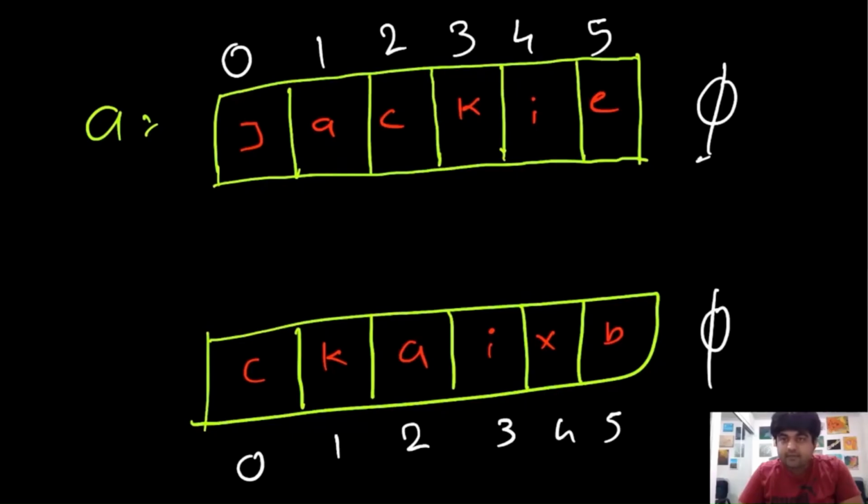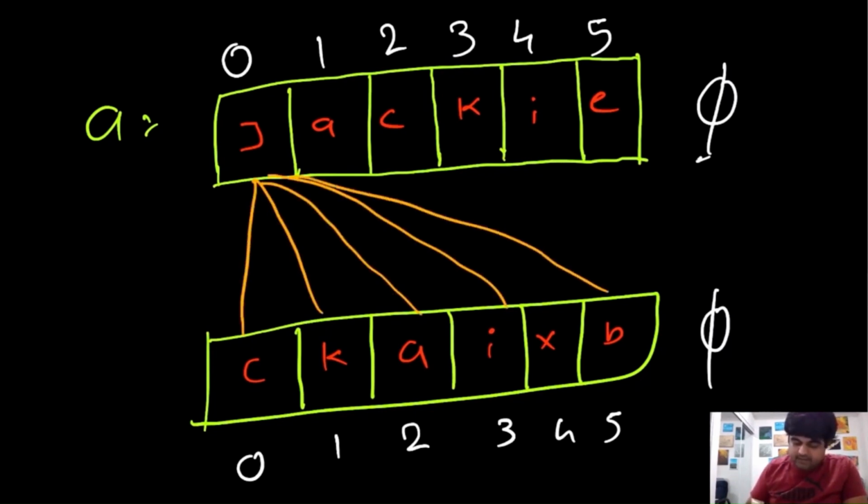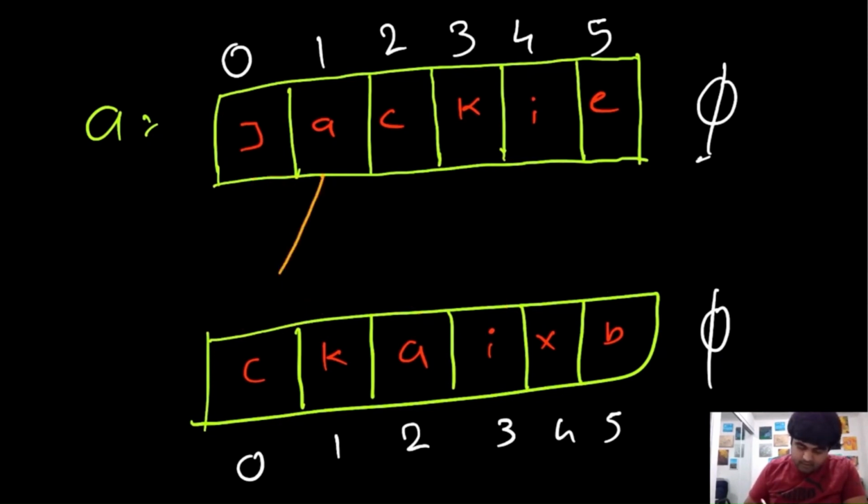Let's see what the most primitive approach to solve this problem should be. Once we understand that, we are going to make improvements to it, and based on the improvements, we are going to come up with the optimal solution. Basically, the simplest thing you are going to do is compare every single element with every single other element, keep on doing it, and whenever you find a match, do something else. Let's see what the approach should be. We will start by checking the first element against all the elements in B. We don't find any match. Okay, we move on to the next one. Again we do the same thing. Over here we find a match.